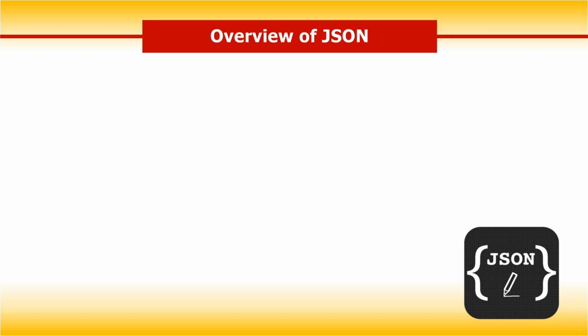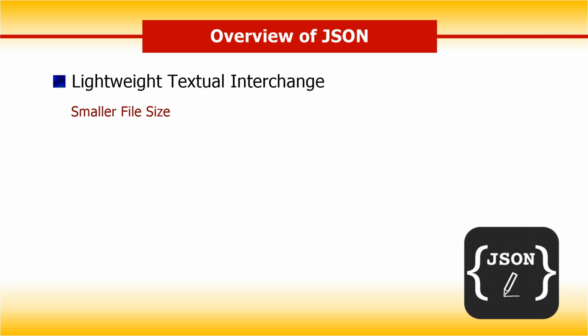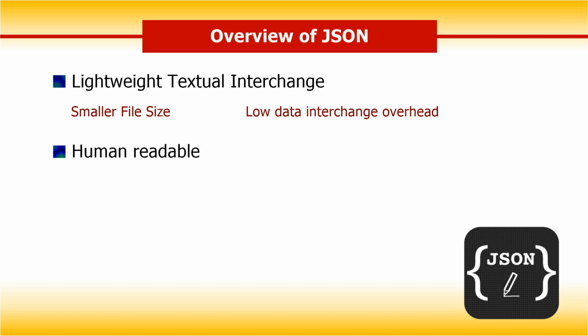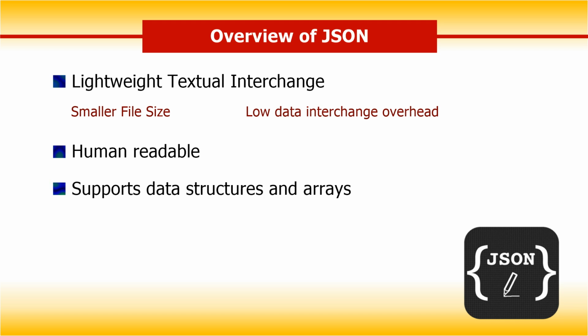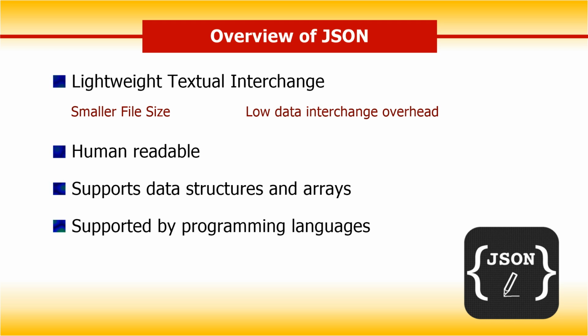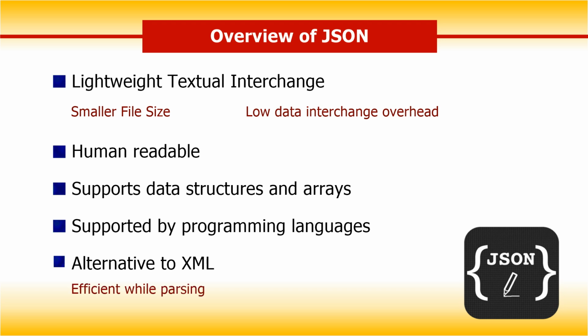JSON is one of the most lightweight textual data interchange formats that needs a small file space to store, so the overhead while data interchange is very low. It is very much human readable as it contains the unencoded real natural language data. It supports digital content in the form of data structures and arrays. Modern programming languages have good libraries to support JSON read and write functionality. It is also a good alternative to XML and it is rather more efficient while parsing as compared to XML.